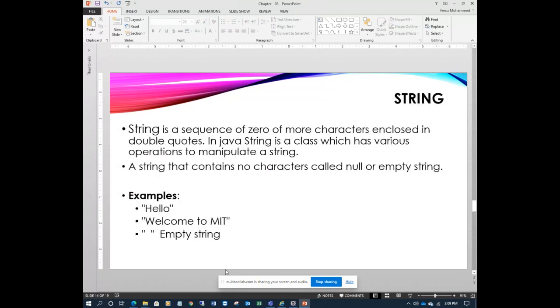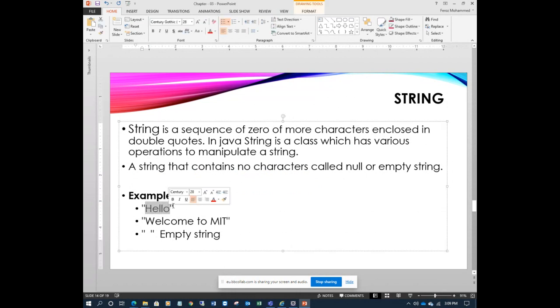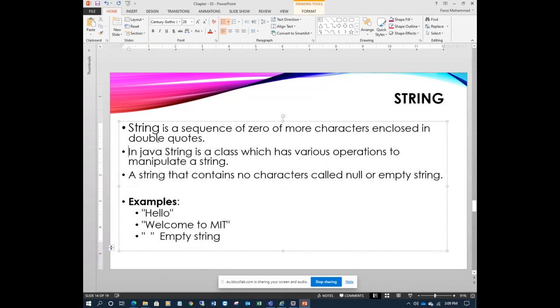The last part is string. A string is a sequence of zero or more characters enclosed in double quotes. In Java, string is a class. It's a derived, non-primitive data type, which has operations to manipulate strings. This is not necessary; just say in Java, string is a class, enough. A string that contains no character is called null, which is important here.